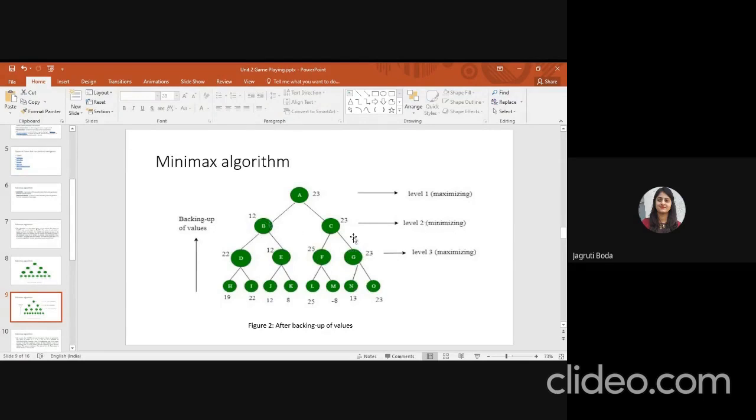In the minimizing level, you have to find the minimum value of the children. So B has two children, D and E. Which has the minimum value? 12. And C has two children, F and G. Which has the minimum value? 23. Okay. Now I come to the root node, where we maximize. You can see A has two children, B and C. Which has the maximum value? 23 is the maximum value. This is your final answer. Okay, clear?